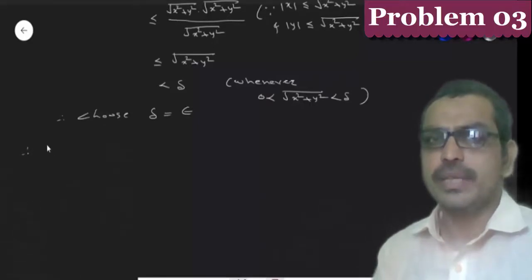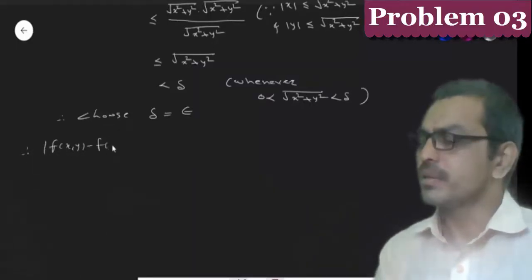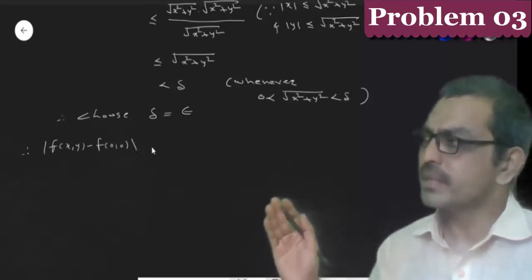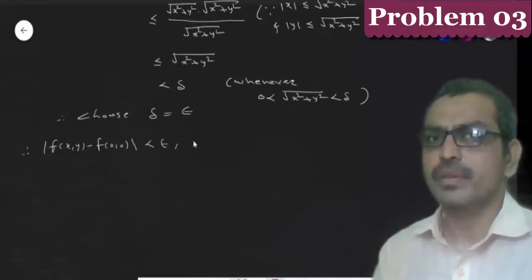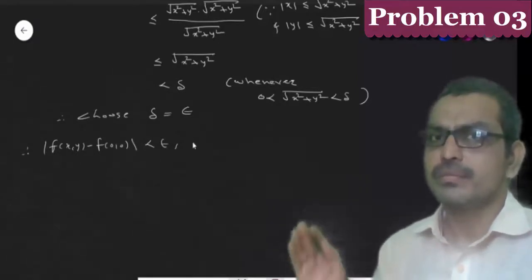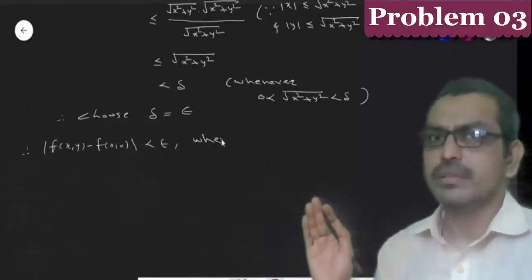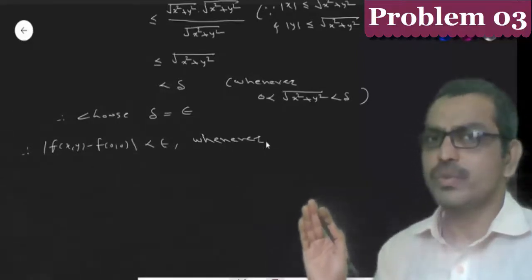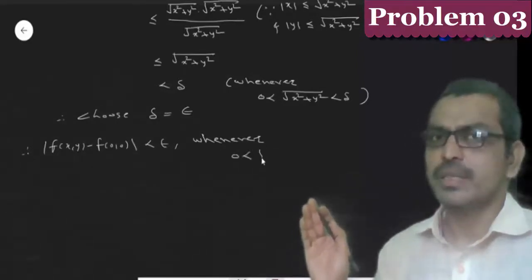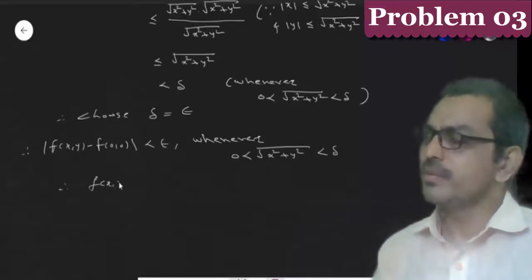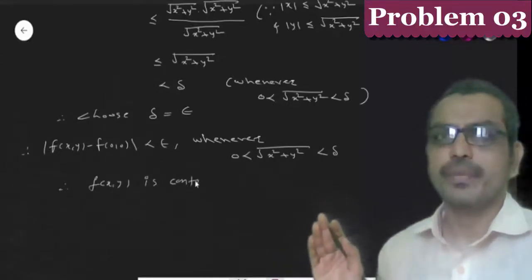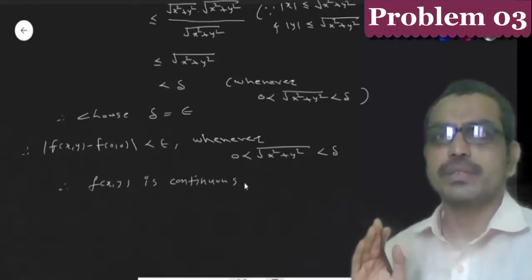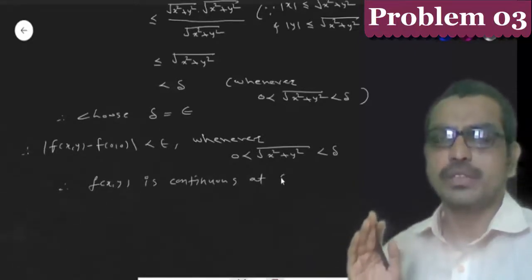Therefore, mod of f(x,y) minus f(0,0) is less than epsilon whenever 0 is less than the square root of x square plus y square, which is less than del. Therefore, we say that the function f(x,y) is continuous at the point (0,0).